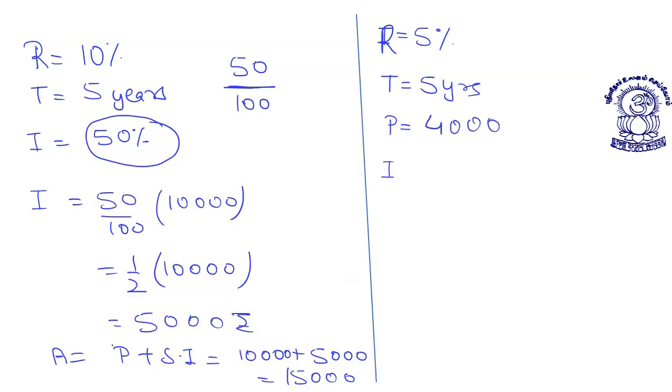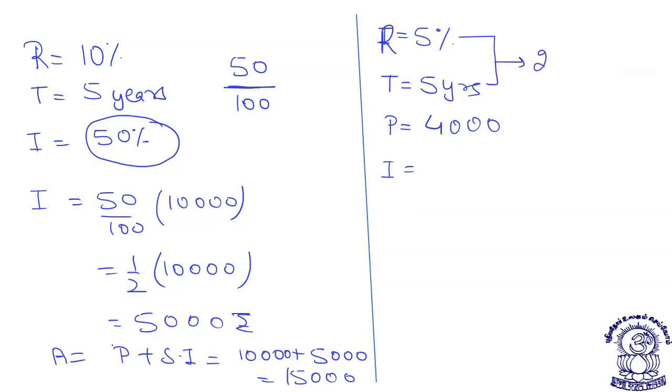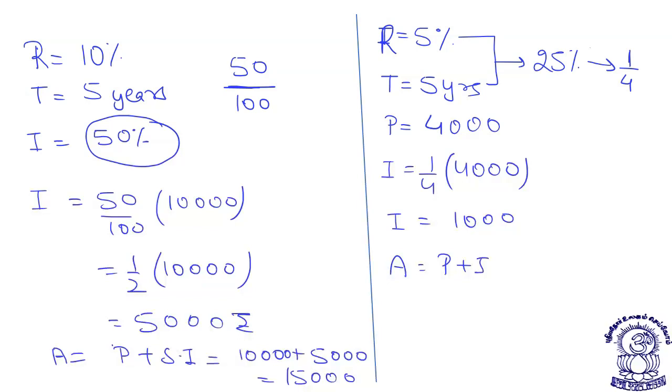Then what will be the interest? How will I calculate? I will directly say 5% for 5 years means 25%. 25% means 25 by 100, that is 1 by 4. So interest will be 1 by 4 of 4,000, which is equal to 1,000 rupees, and my amount will be principal plus interest, that comes out to be 5,000 rupees. And I'm very sure all of you can very easily do this.